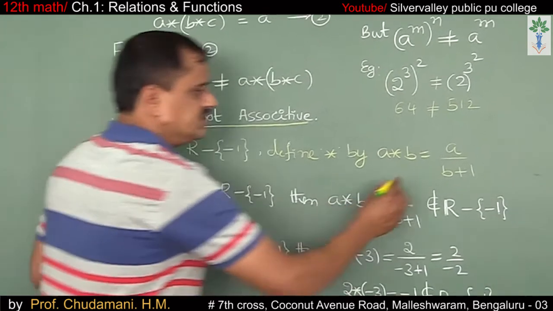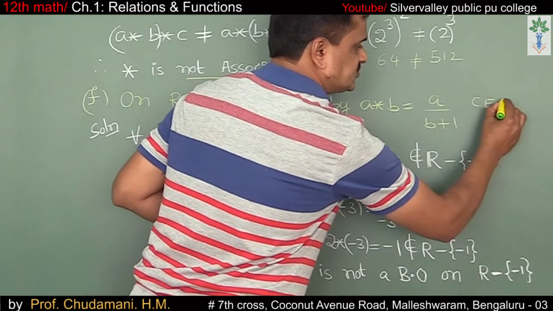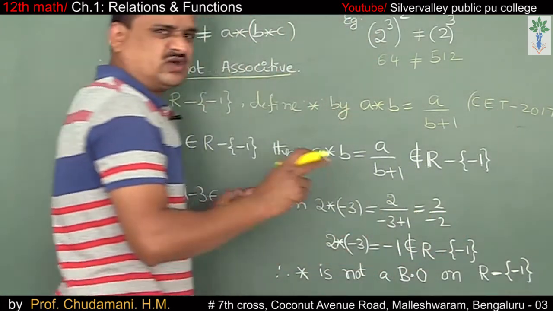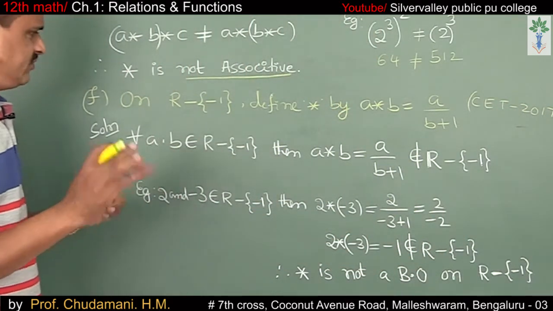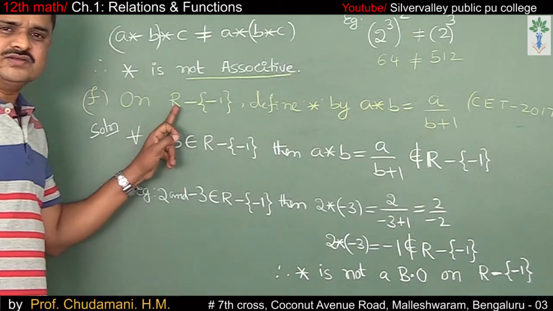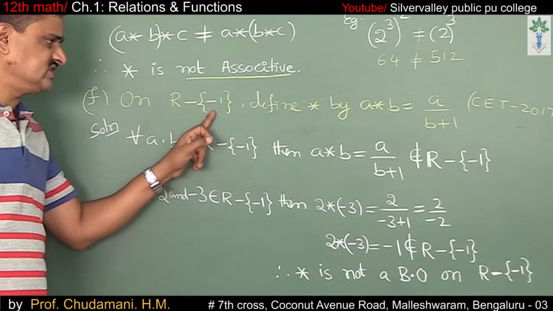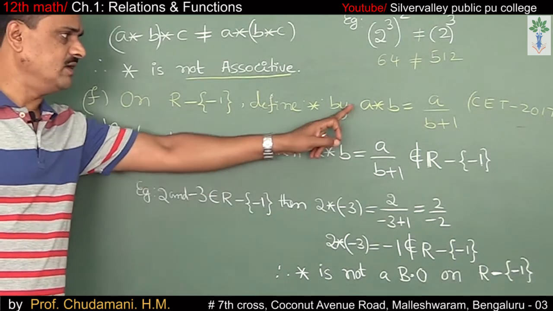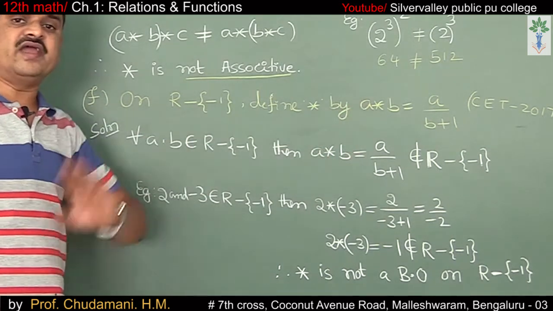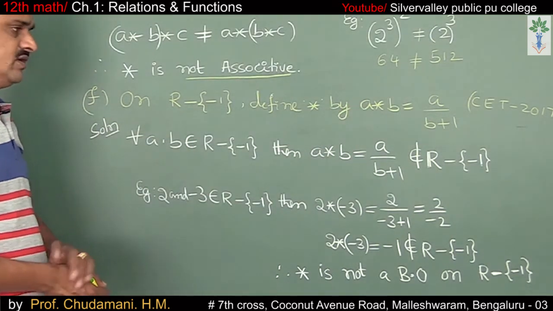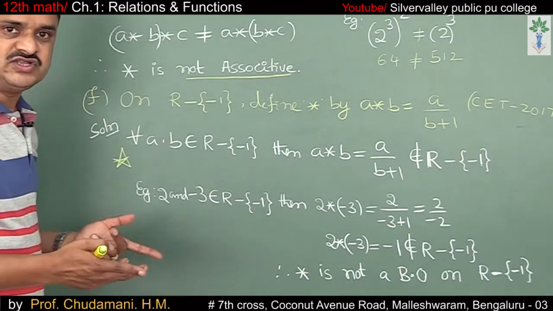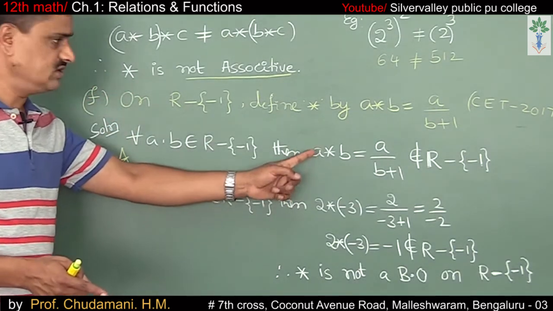In CET 2017, it actually appeared. They asked to verify associative and commutative. On the set of real numbers except minus 1, define star by A star B equals A divided by B plus 1. It's a beautiful problem. Actually, none of the options is correct. This was the question that appeared.